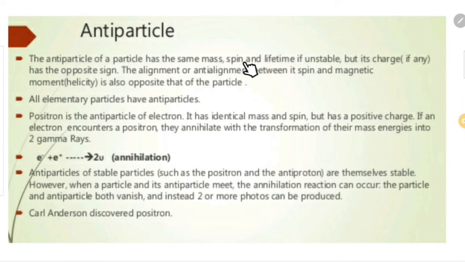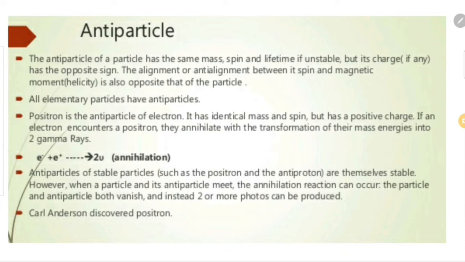Except for charge, all other parameters are the same for the antiparticle. The magnetic moment is also opposite, which means the alignment between its spin and magnetic moment is also opposite. So these are the differences between particle and antiparticle.